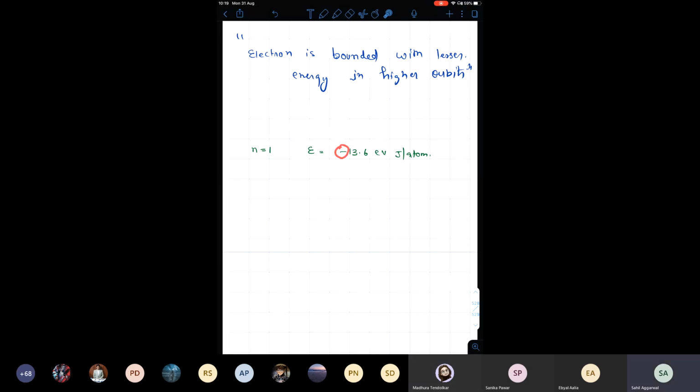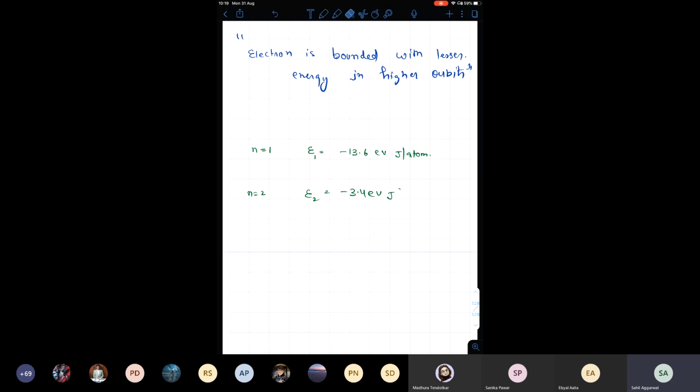Electron is bound to the nucleus with this much amount of energy, right? With what energy is the electron bound to the nucleus in n equal to 1? 13.6. Yes. Now if I go to n equal to 2, E will be minus 3.4 electron volt per atom.